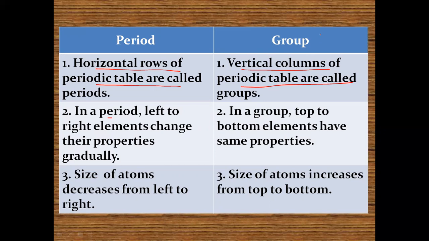For example, in group first, they all have valency 1. In group second, they have valency 2. So in a group, top to bottom elements have the same properties. In a period, left to right, elements change their properties gradually. The size of the atom decreases from left to right, as we already saw in the picture. In a group, the size of the atom increases from top to bottom.